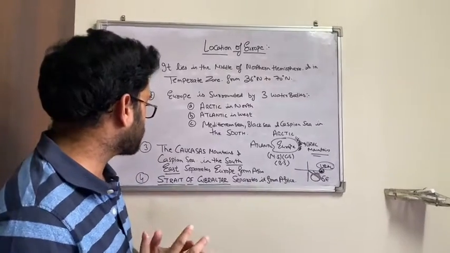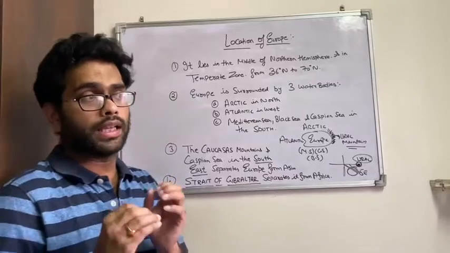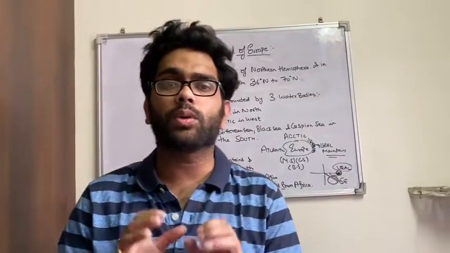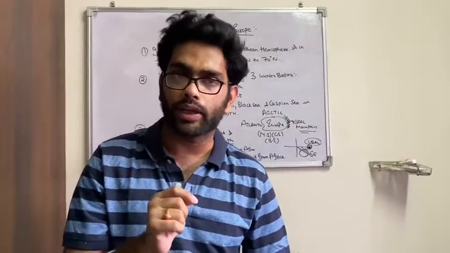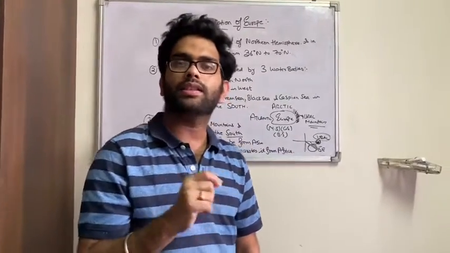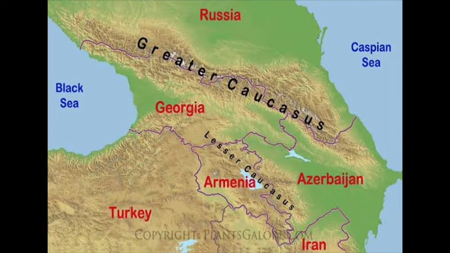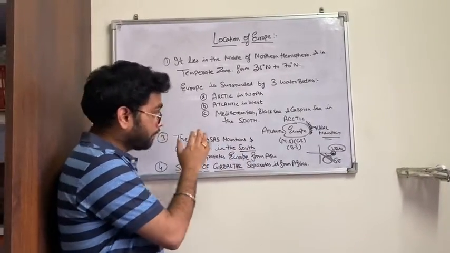Now the next important point is known as the Caucasus Mountains. In the first lecture we encountered the Ural Mountains. Now in this lecture we are going to encounter a new mountain, the Caucasus Mountains. The Caucasus Mountains and the Caspian Sea are lying in the southeast part.